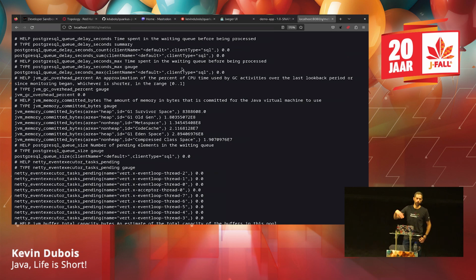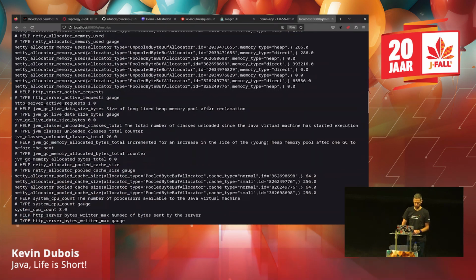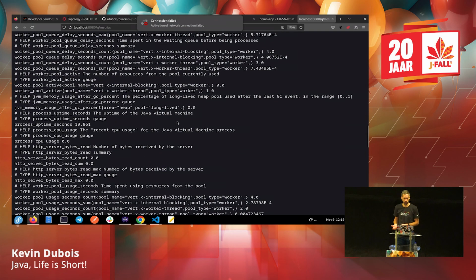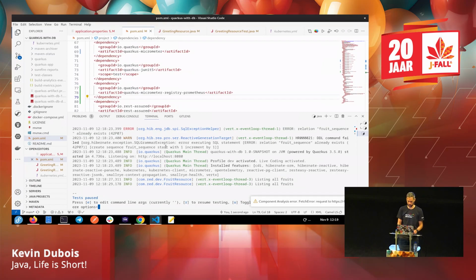This is formatted for Prometheus, and Prometheus knows how to read this. So you can search through these metrics to ask, what is my JVM memory committed bytes, what type of garbage collector was my application using, what worker pool threads are being used and everything.